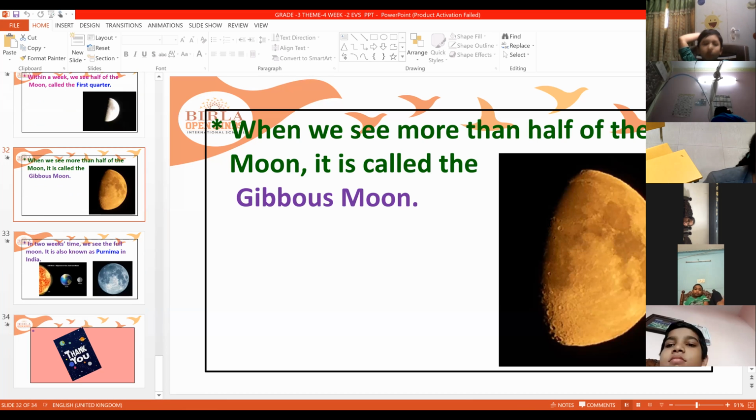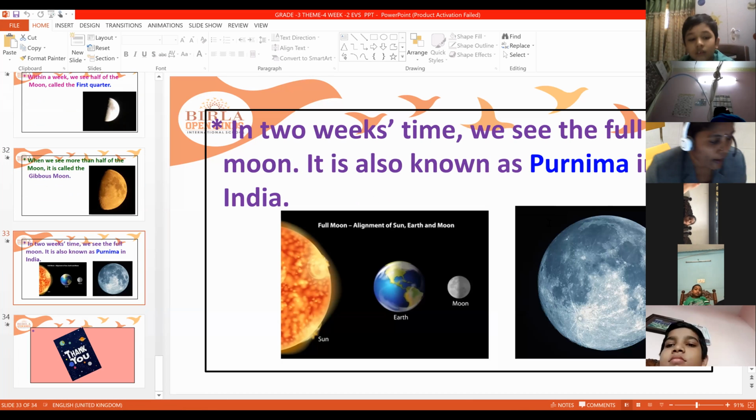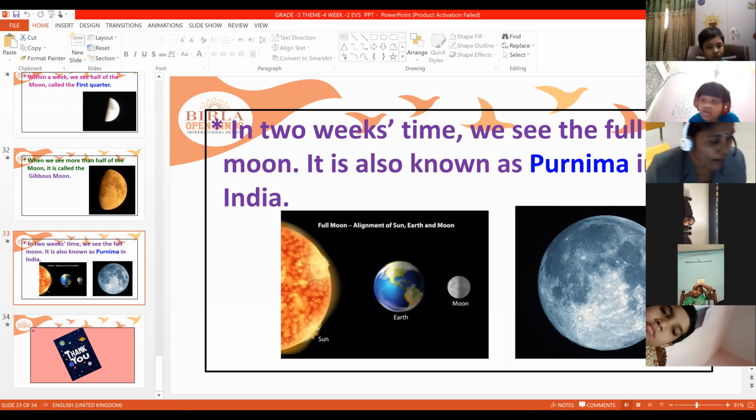See, within 2 weeks again, you can see the full moon, and it is known as Paurnami in India. See, full moon is the alignment of sun, earth and moon. Now the earth comes in between the sun and the moon, so complete sun rays fall on the moon, and you can see the moon completely. That's the reason it is called Paurnami.